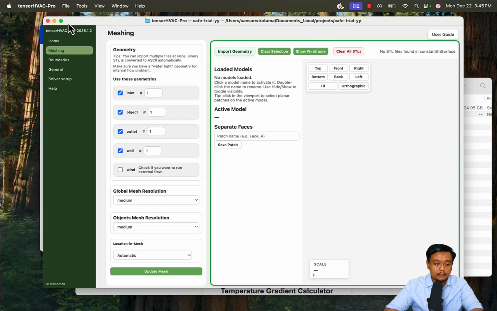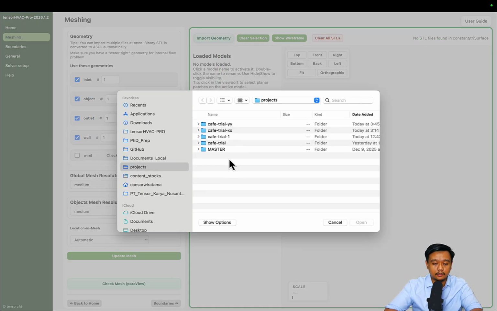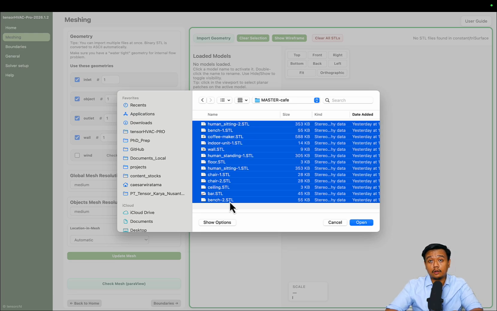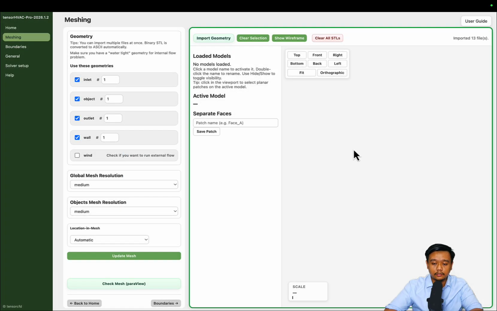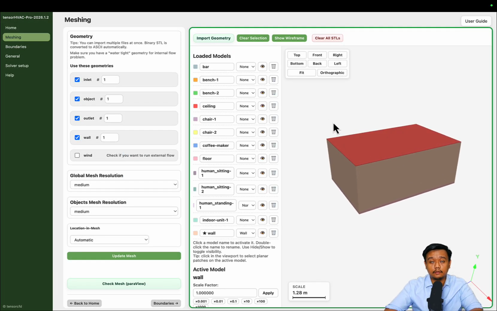Let's create the case, and for the geometry we will import it from the STL format, which you can easily export from your Revit or your SketchUp if you are an architect or maybe a civil engineer, or from SolidWorks or Autodesk Inventor if you are a mechanical engineer. And this STL, maybe I will also give you access to it in the link in the description below.